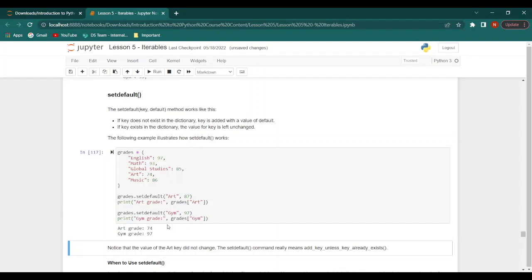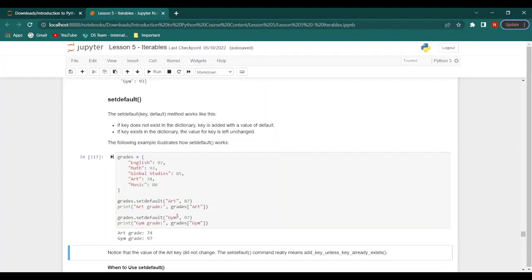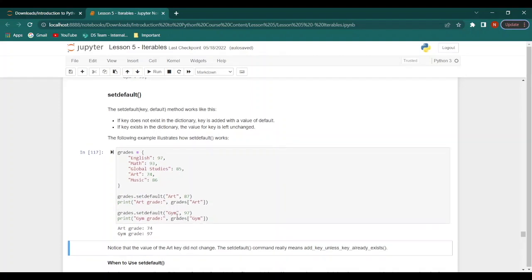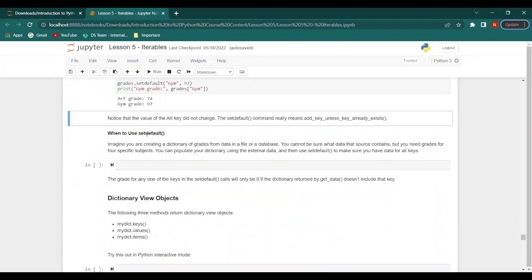So here's what happened. Since the art grade already existed and the key already exists, there is no change made to it and the art grade remains the same. But since gym does not exist already in this dictionary, it is created and it is given the value 97 as specified before. So basically, the set default command is just telling the computer to add a key unless the key already exists. That's all. So when do we use the set default method?